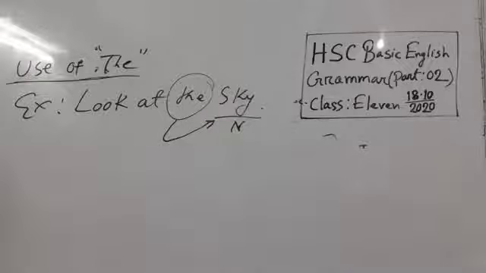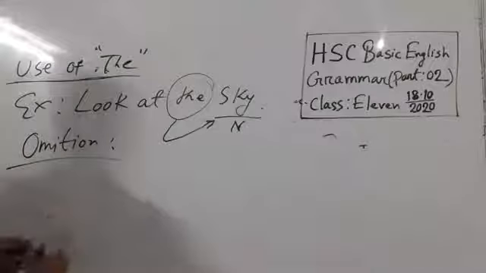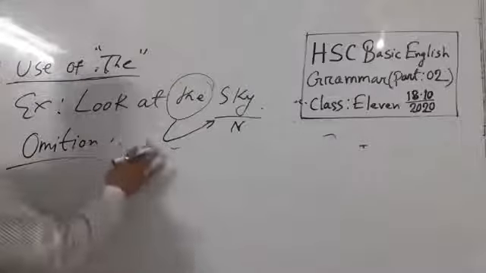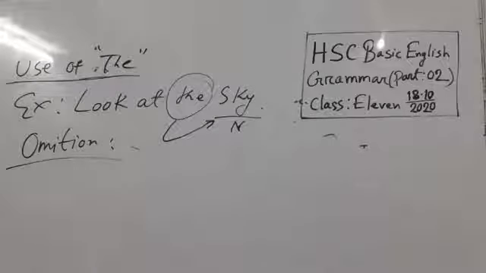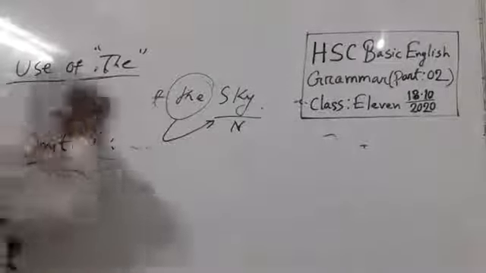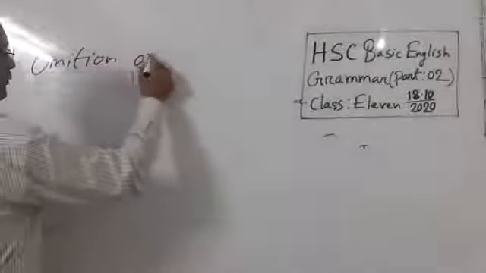So let's go for omission of article, where an article is not used. Omission means a cross. If there is no article, we use a cross, that means omission of article. Some common types of nouns don't take an article. In that case we use omission. Omission of articles.